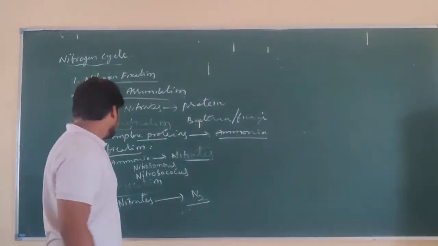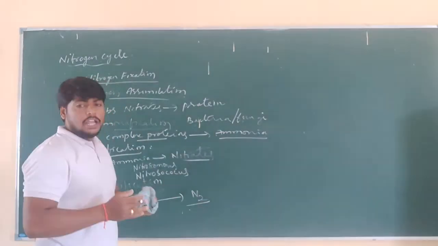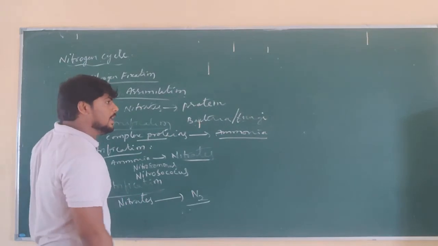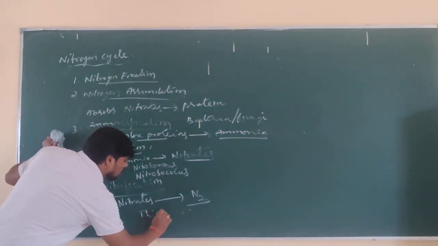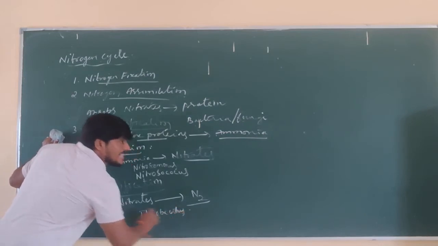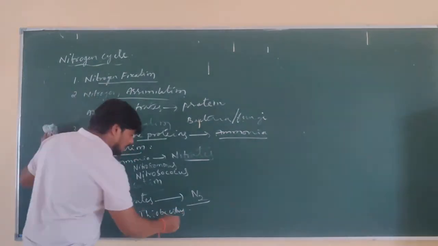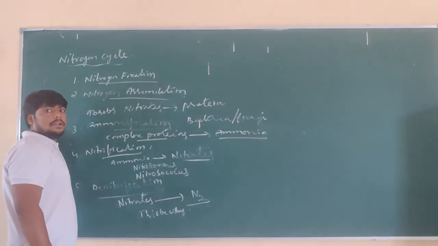That is called denitrification, which is caused by Bacillus denitrifying bacteria, and another one is Micrococcus.